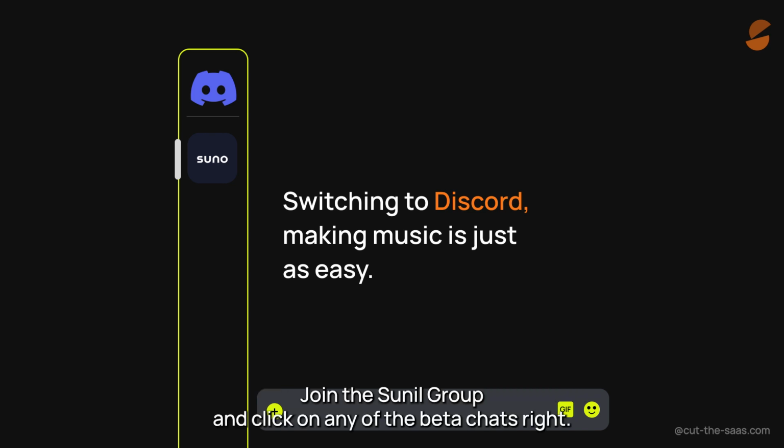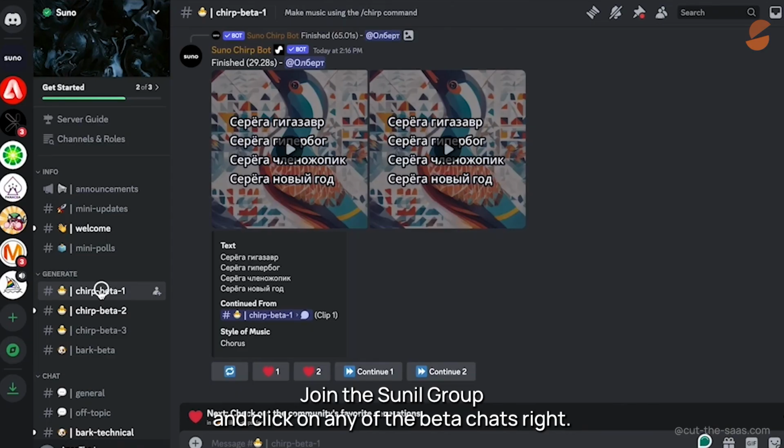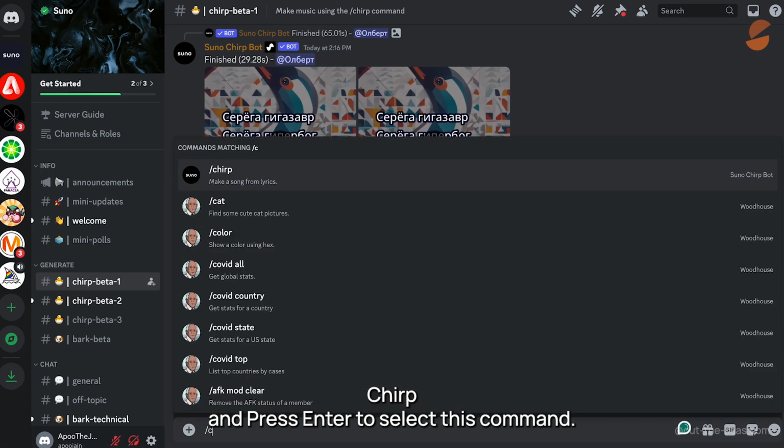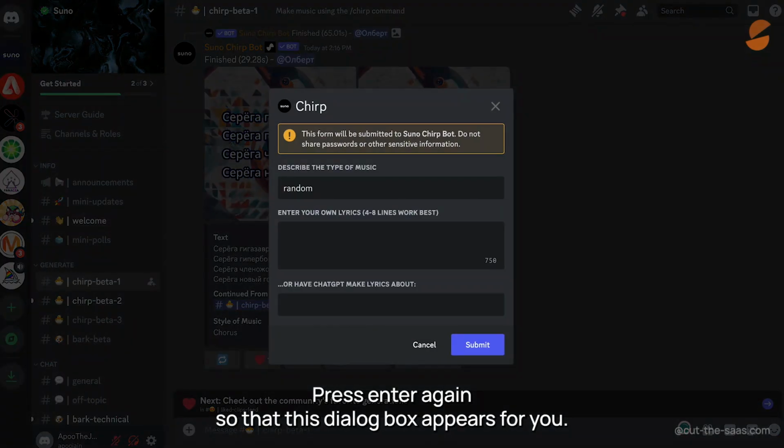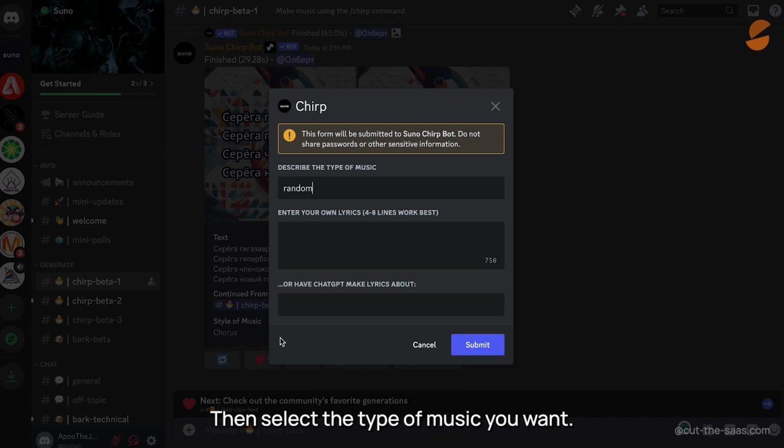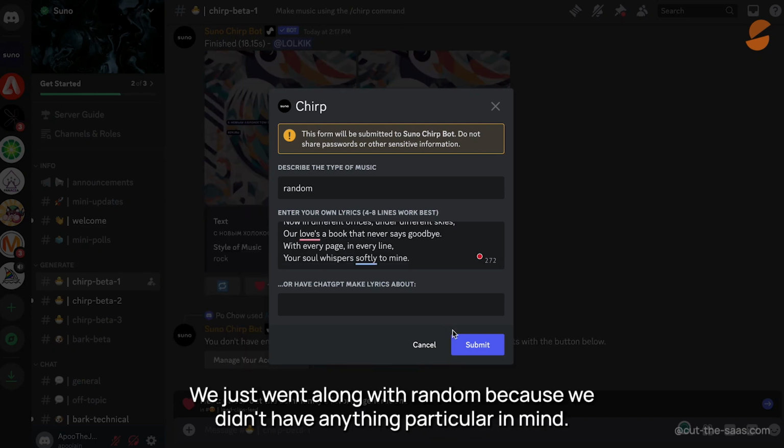Join the Suno group and click on any of the Chirp beta chats. Write /chirp and press enter to select this command. Press enter again so that this dialog box appears for you. Then, select the type of music you want. We just went along with random because we didn't have anything particular in mind.